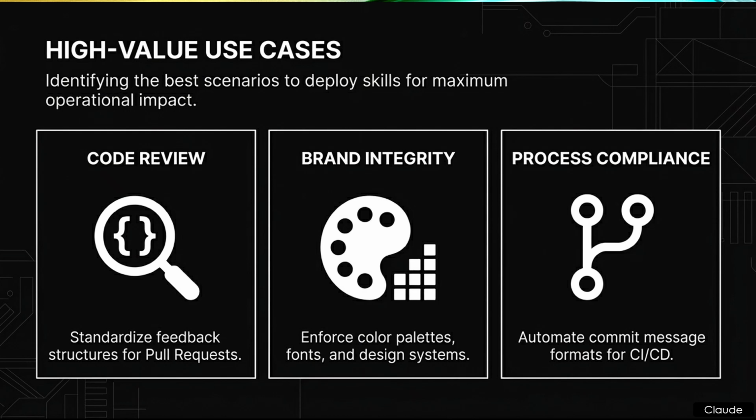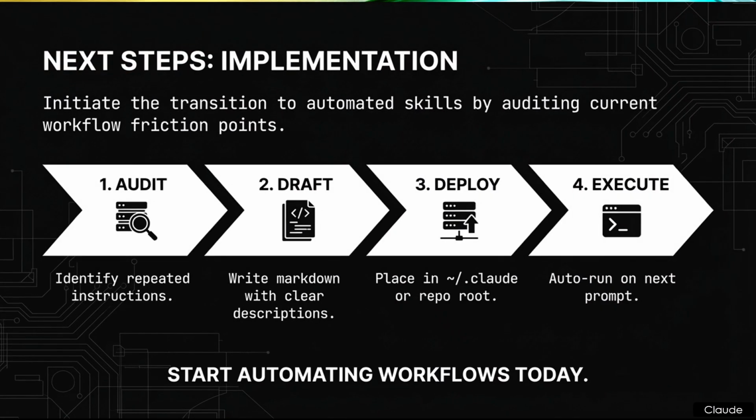The second domain is brand integrity. The use case is enforcing color palettes, fonts, and design systems automatically during front-end development. Catching design drift and correcting hex codes before the developer even commits the code. Exactly. And the third domain is process compliance. This focuses on automating commit message formats, specifically for CI/CD pipelines. It ensures that automated build systems do not fail simply due to a malformed commit message from a developer.